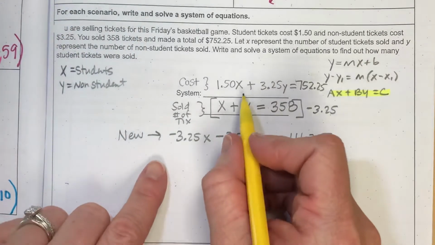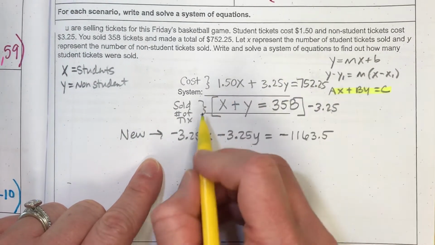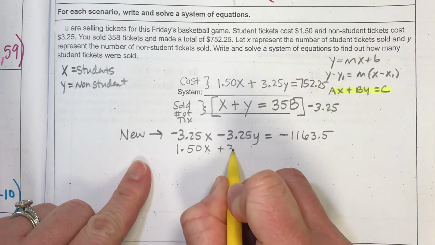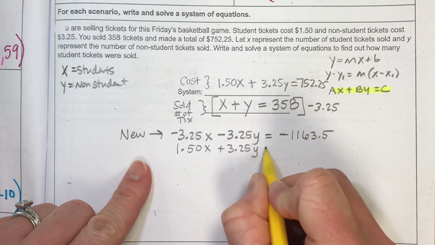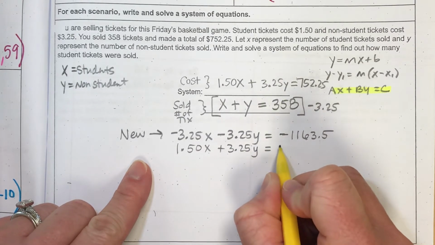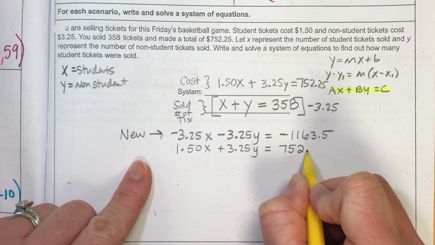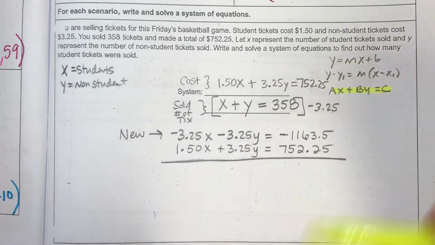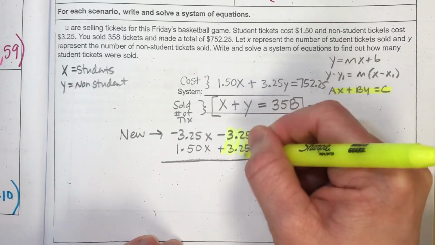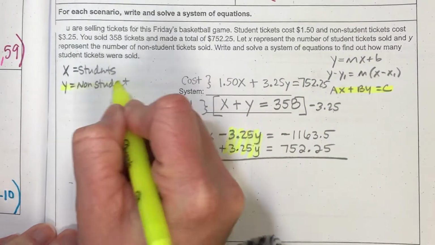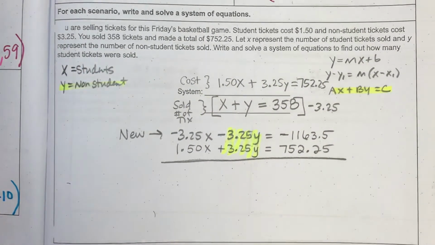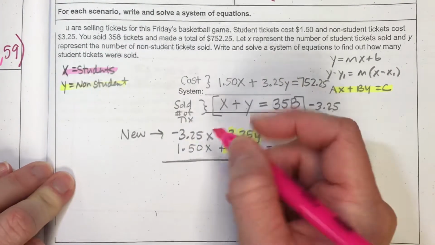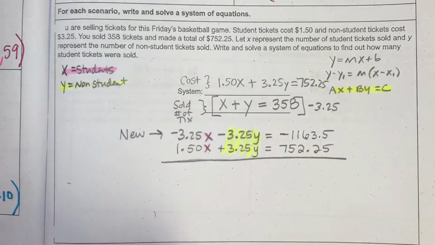Now, my original function I'm going to copy down for the cost, the $1.50 and the $3.25 for the non-student tickets, and then that was the total number of money that we made. So now I wanted to eliminate my y's because I needed to find my student tickets, and my student tickets I didn't want to eliminate because I needed to solve for them. So I need to keep that x in my problem. All right, so here we go.